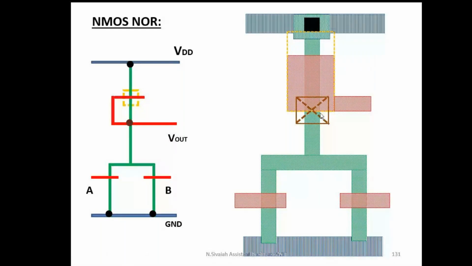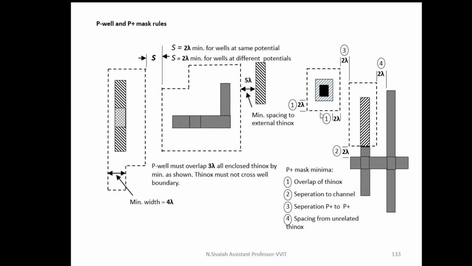This is the contact cut, maintaining the overlap portion 2 lambda by 2 lambda. Similarly, these are the contact cuts maintaining the overlapping portion 2 lambda by 2 lambda. And finally, I can make the input and output ports. In this fashion, I can draw the NMOS NOR gate only. While drawing the layout, we can follow these rules only.